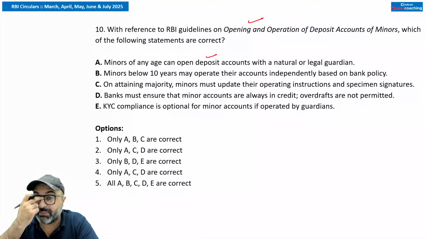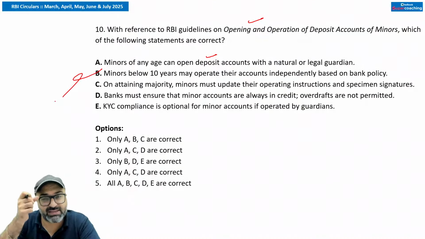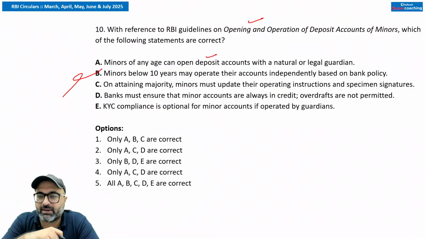The next point is minor below 10 years may operate their accounts independently based on bank policies. No sir. Minors above age of 10 years, they can manage their accounts independently. Next is on attaining majority, minors must update their operating instructions and specimen signatures. That is correct. Majority means when you attain an age of 18 years.